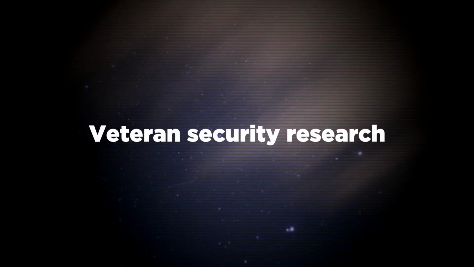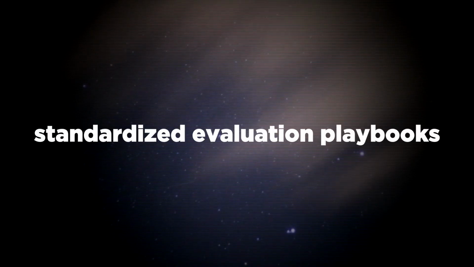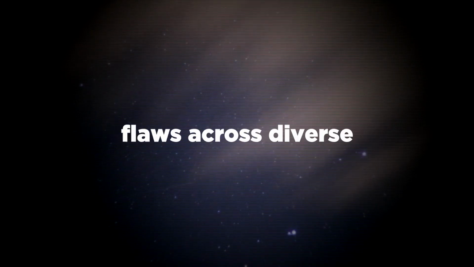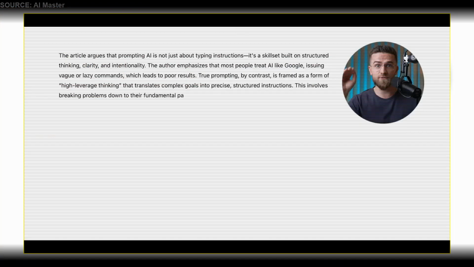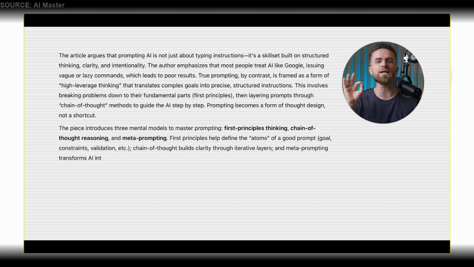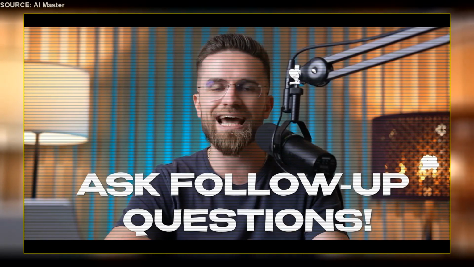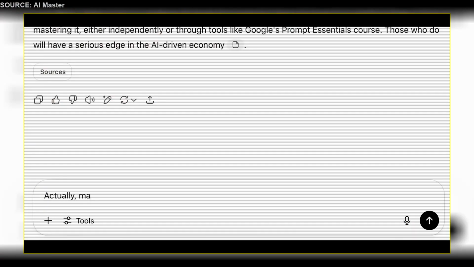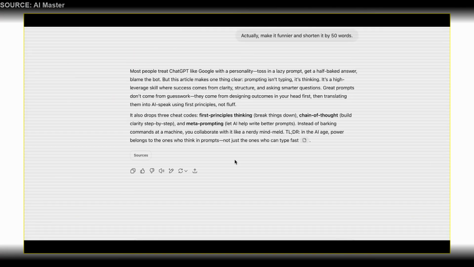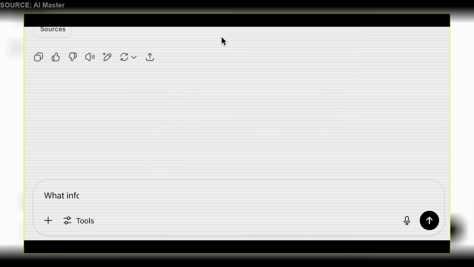Veteran security research teams rely on standardized evaluation playbooks to expose deep flaws across diverse model classes. Settle for the first thing they get. The first answer the AI gives you might be okay, but not great. Treat the first output as a draft, not the final result. If it's not what you wanted, refine your prompt and try again. Ask follow-up questions. Actually, make it funnier and shorten it by 50 words. The AI will revise accordingly. You can even ask the AI, what information do you need from me to improve this answer?